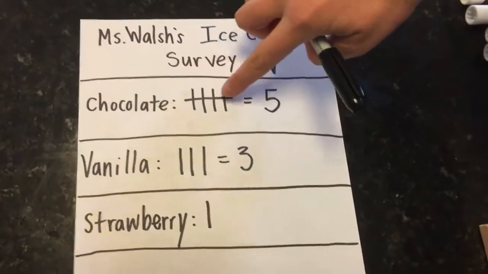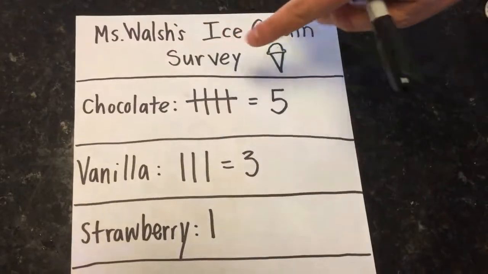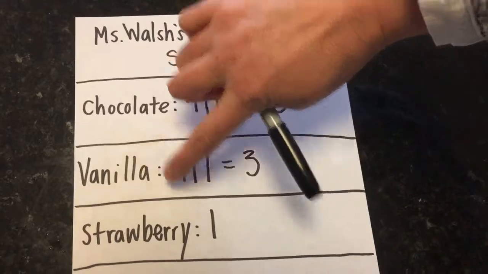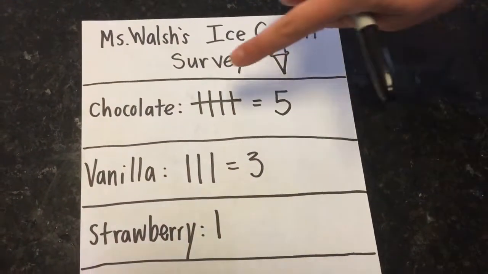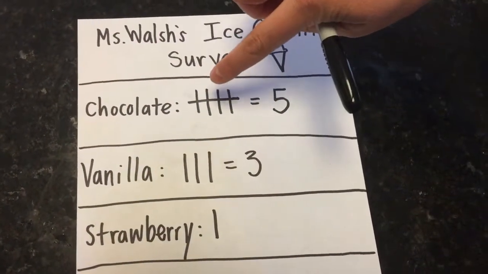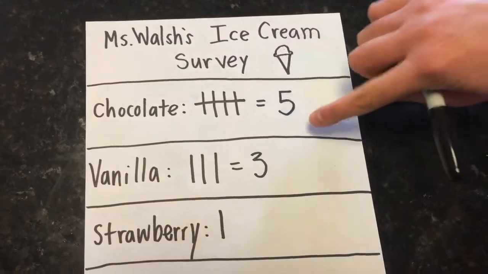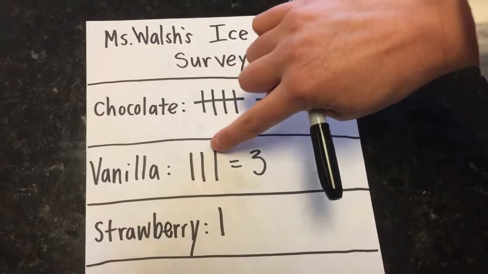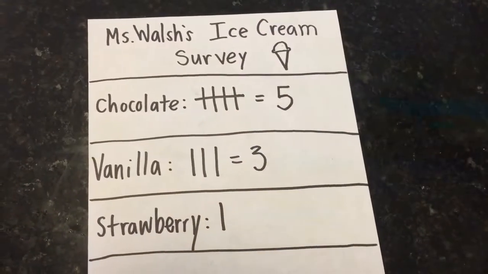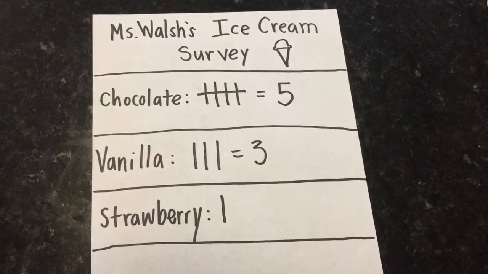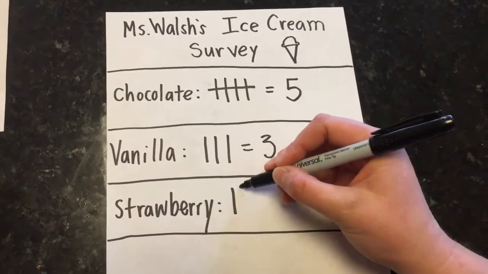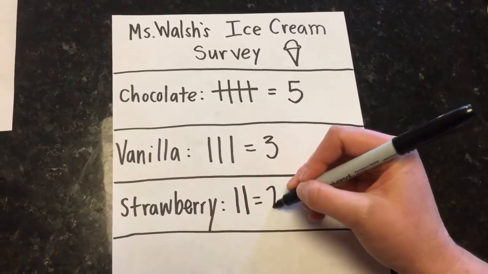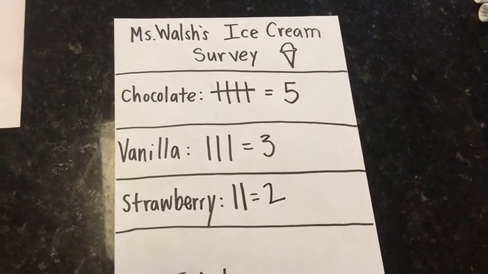I did tally marks for how many votes each flavor got. So the first was chocolate, and then vanilla, and then strawberry. Chocolate got 1, 2, 3, 4, 5 votes, so I wrote the number 5. Vanilla got 1, 2, 3 votes, so I wrote the number 3. And I have to add my strawberry vote that I just got from one of my friends. So one more tally mark, and then I'm going to write the number 2, all right?